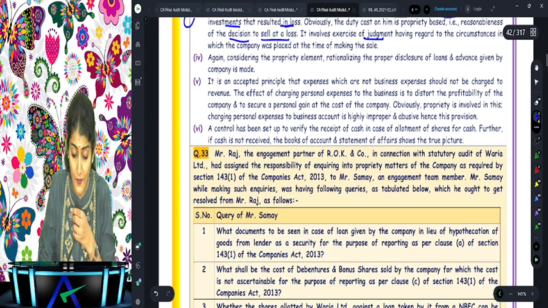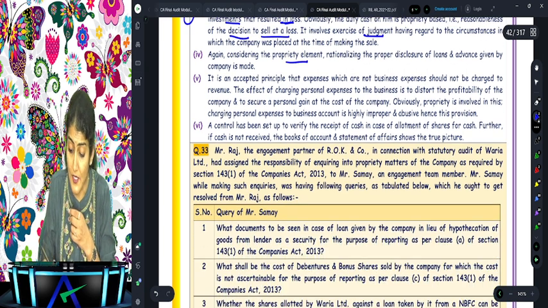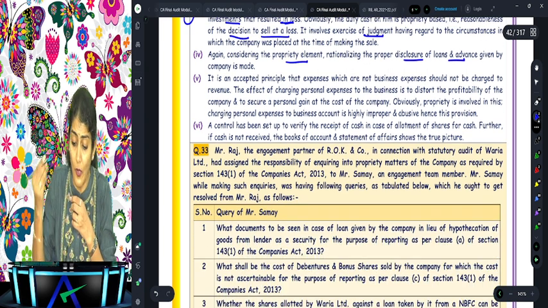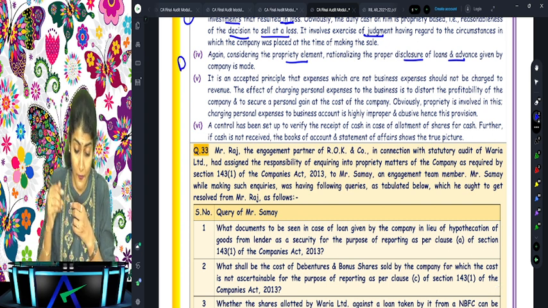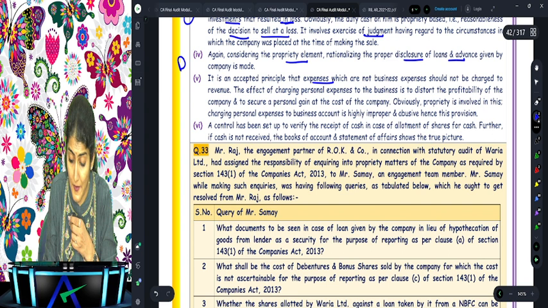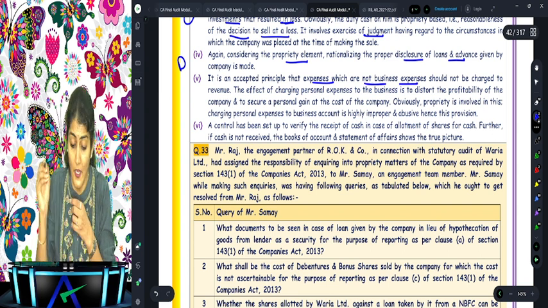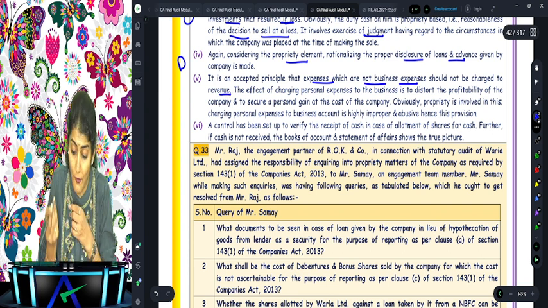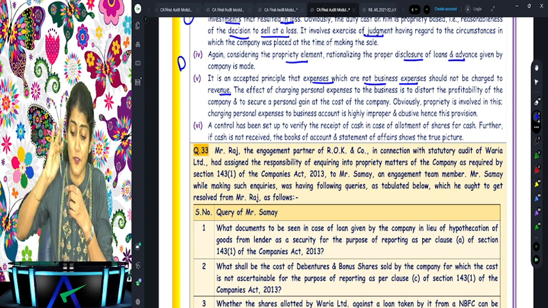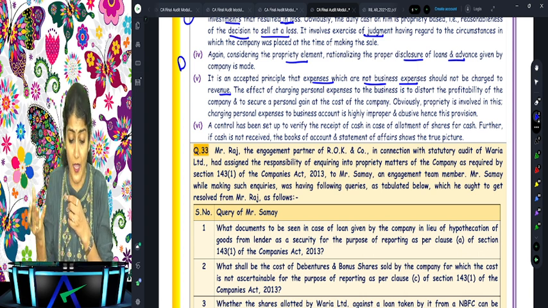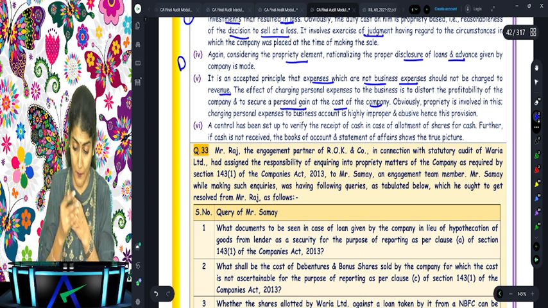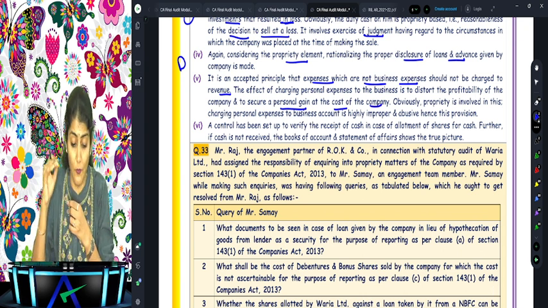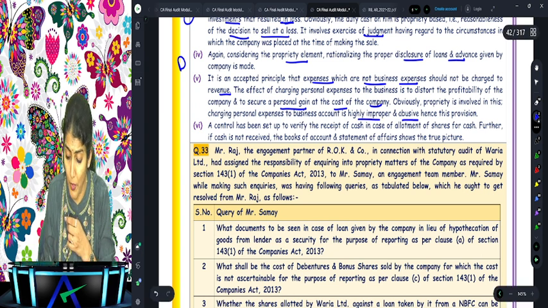Then after considering the propriety element, the proper disclosure of the loans and advances given by the company is made. And D5, it is an accepted principle that expenses that are not business expenses should not be charged to revenue. The effect of charging personal expenses to the business is to distort the profitability of the company and to secure a personal gain at the cost of the company. Obviously, propriety is involved in this. Charging personal expenses to business account is highly improper and abusive.